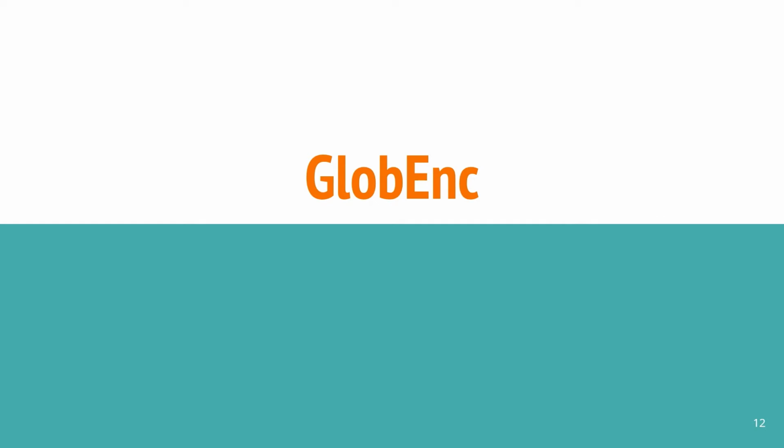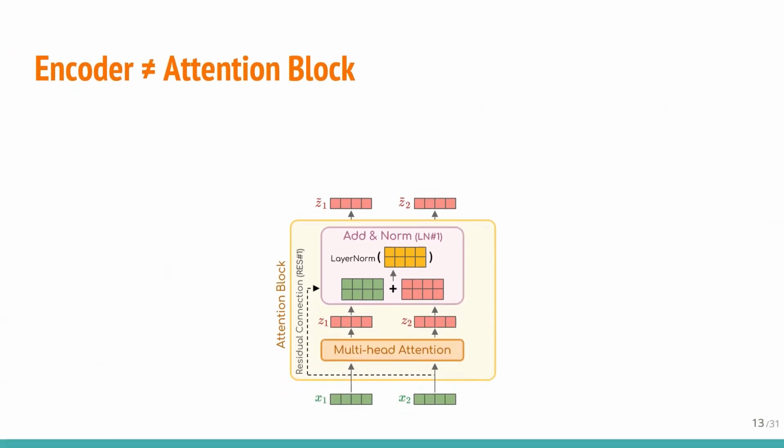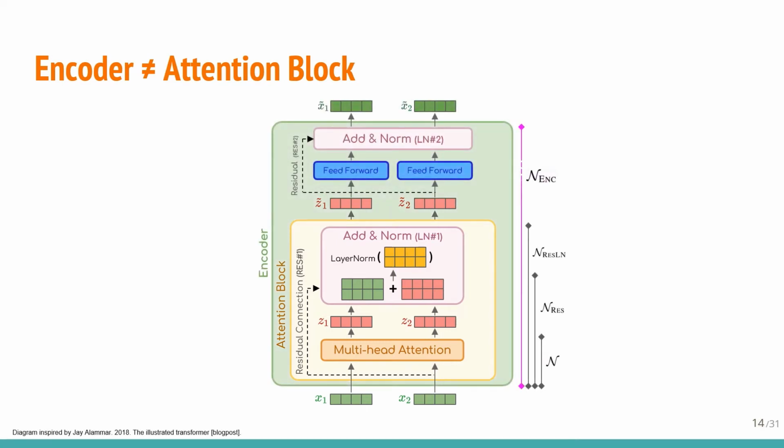Now we will explain our contributions and the method we introduced as GlobEnc. First off, we should note that the attention block is not the whole encoder block in transformers. The transformer's encoder architecture includes a feed-forward layer, a second residual connection, and a second layer normalization on top of the attention block. In this work, we also incorporated these parts, except for the feed-forward network, which does not have a simple decomposition and its effect is incorporated indirectly. The Enc in GlobEnc comes from incorporating the components up to the encoder layer's output.